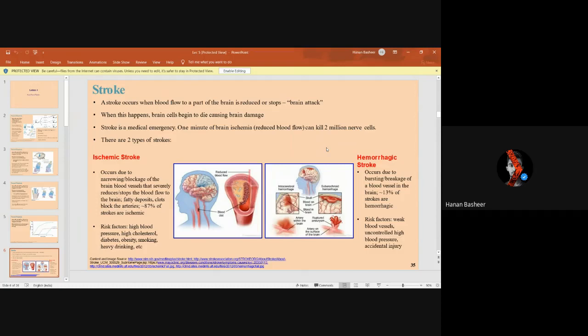There are two types of strokes. One is the ischemic stroke, where the blood flow to our brain is reduced, and the other is the hemorrhagic stroke, where there's a bursting or breakage of a blood vessel within our brain. 13% of strokes are hemorrhagic. The risk factors: weak blood vessels, uncontrolled high blood pressure, and accidental injury can give rise to this stroke. Whereas in the ischemic stroke, risk factors are high blood pressure, high cholesterol, diabetes, obesity, smoking, and heavy drinking.